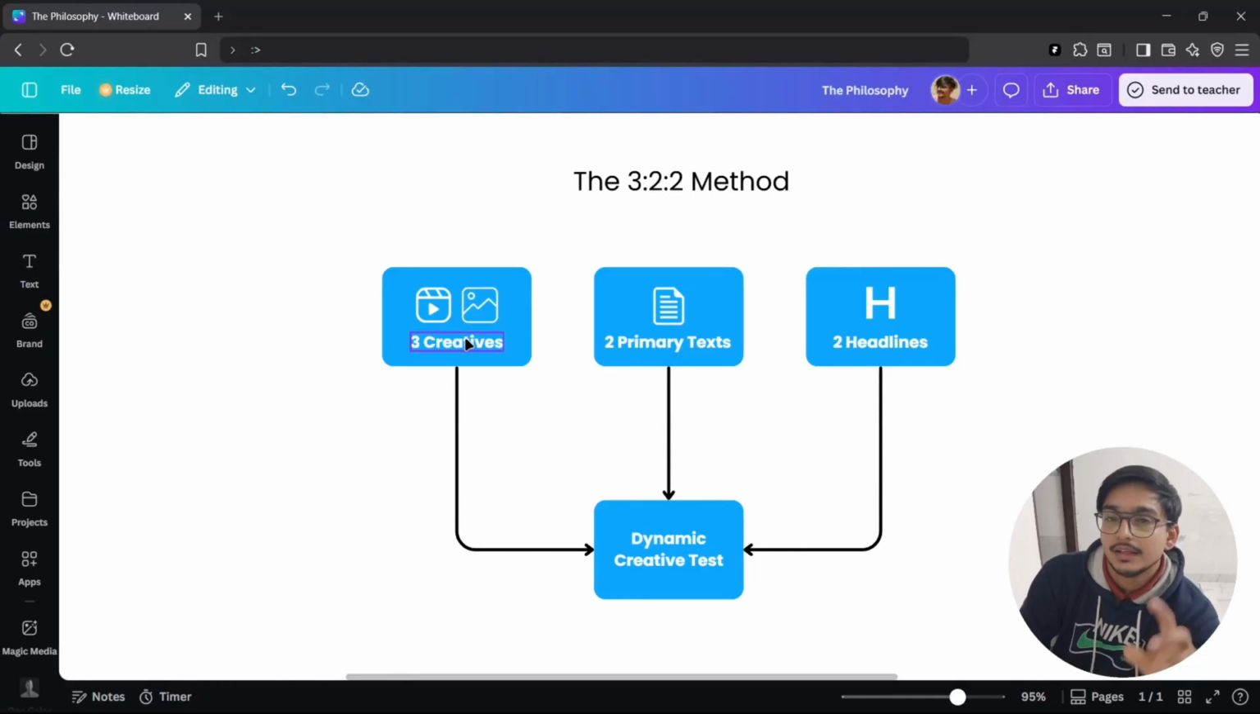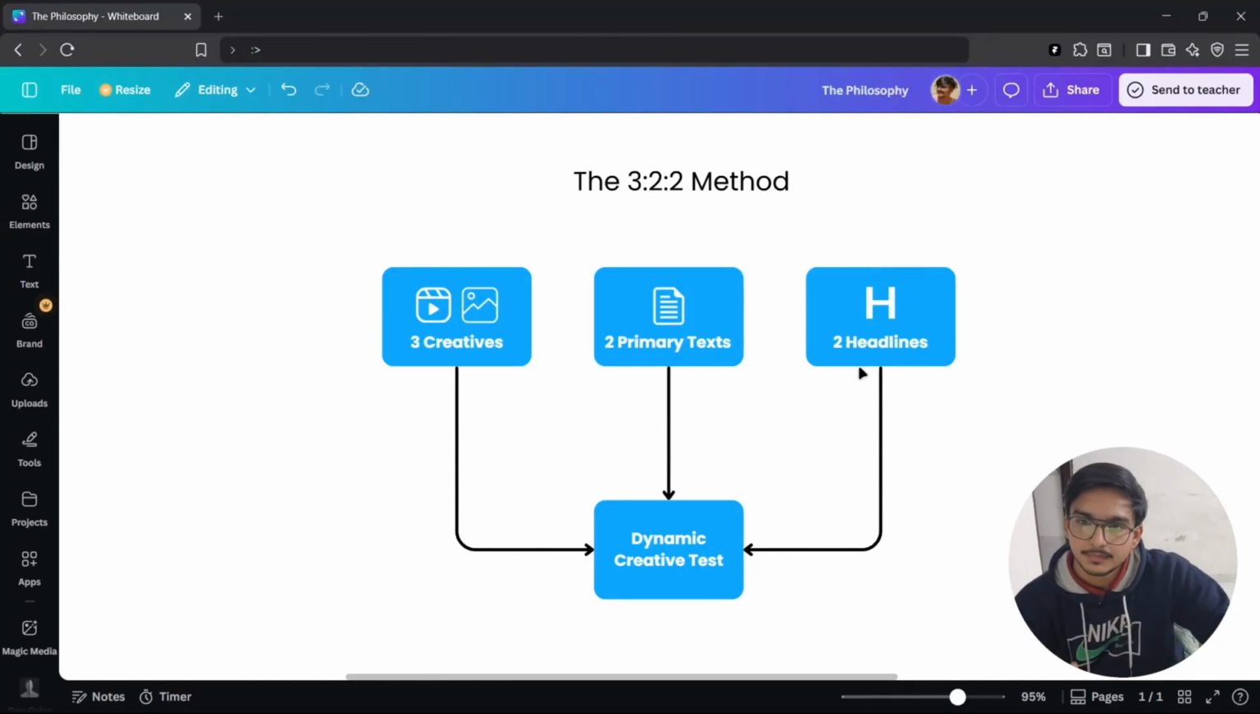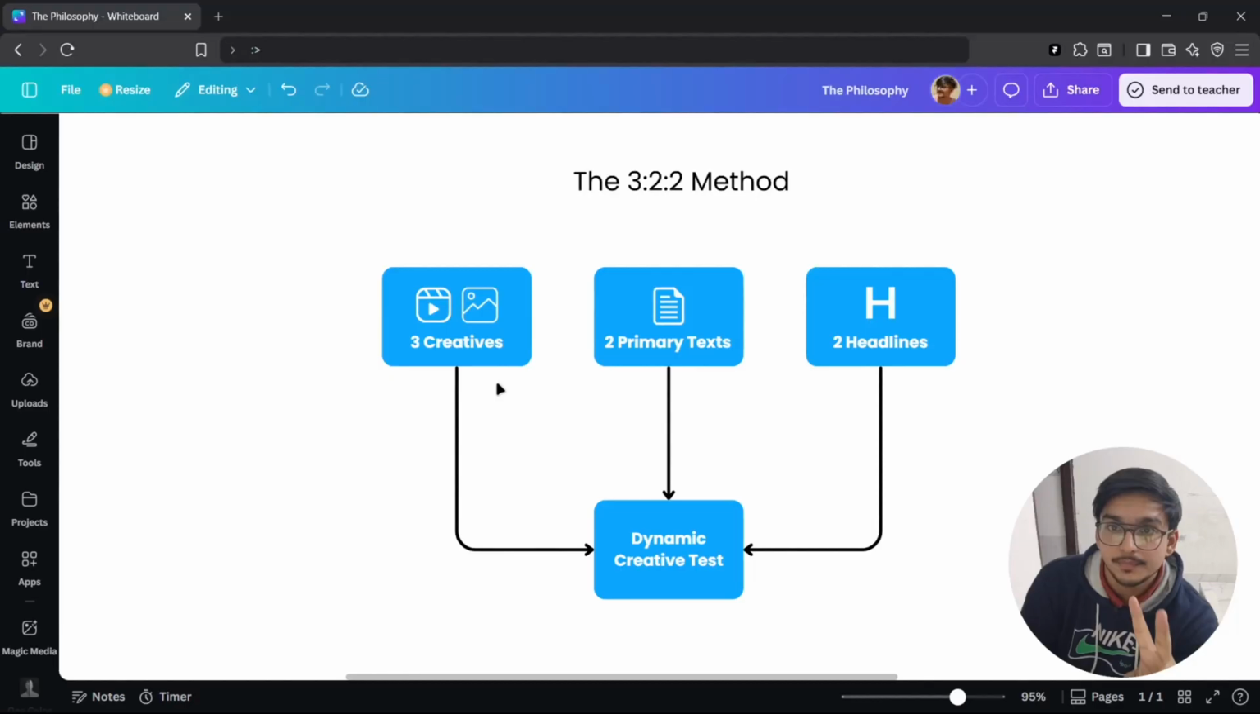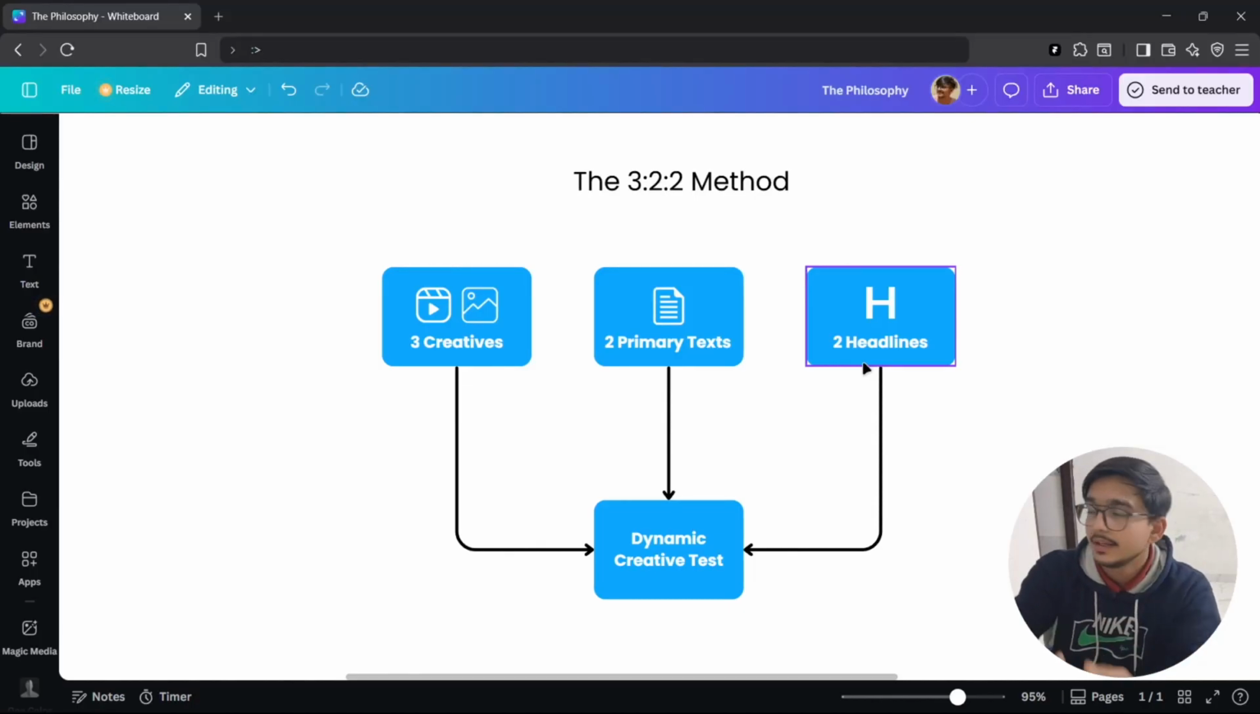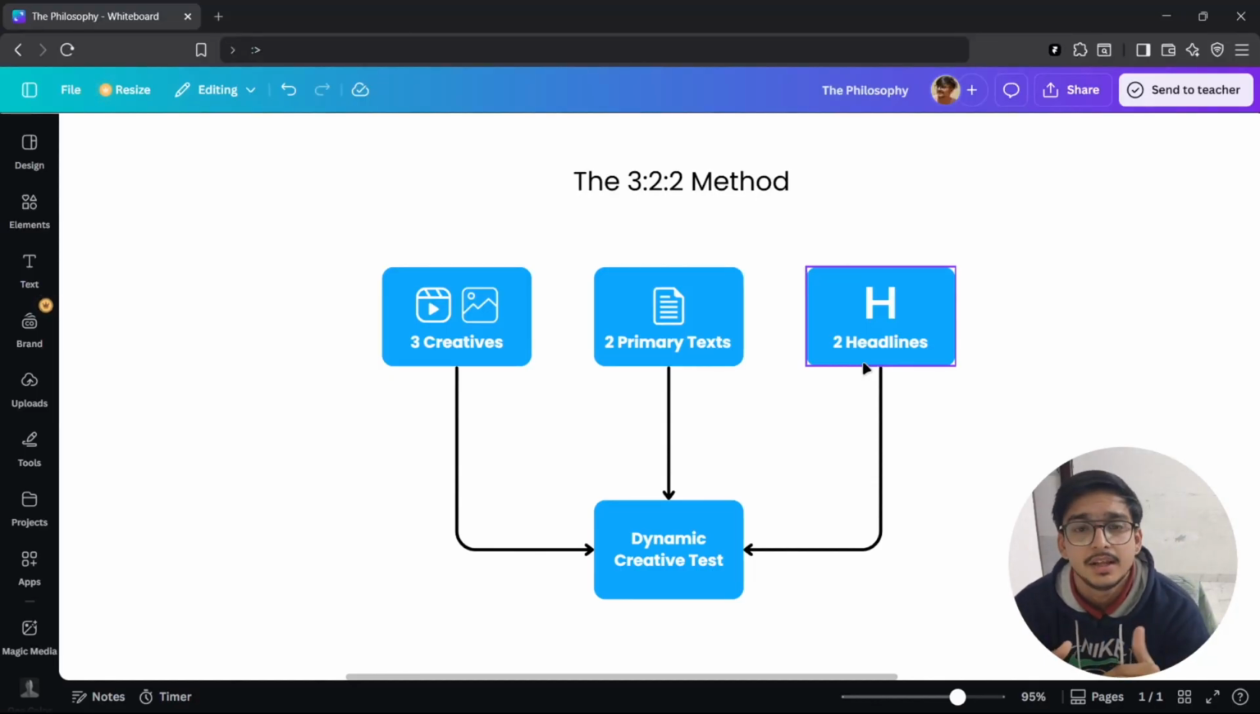So it takes the creative A, merges it with primary text B and headline A, combines that, and shows it to somebody else. Then again, different: it takes creative B and primary text A, then headline B, combines that, and shows it to somebody else. So it makes different types of combinations and shows them to different people,